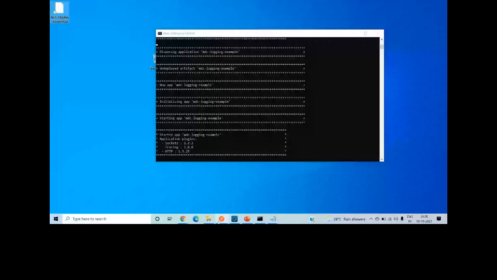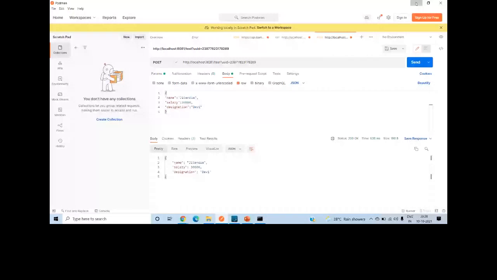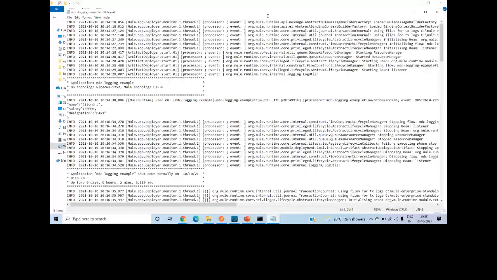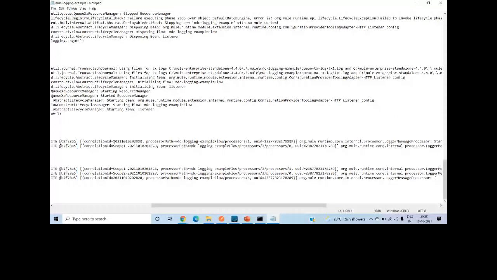Let me deploy this. My application is deployed. Let me send the request. Sorry, I don't want to open this; I want to go to logs. Here you can see start of flow uses the correlation ID generated at the start of the flow, which we defined in the configuration. And the second one is the correlation ID generated within scope 1, basically.